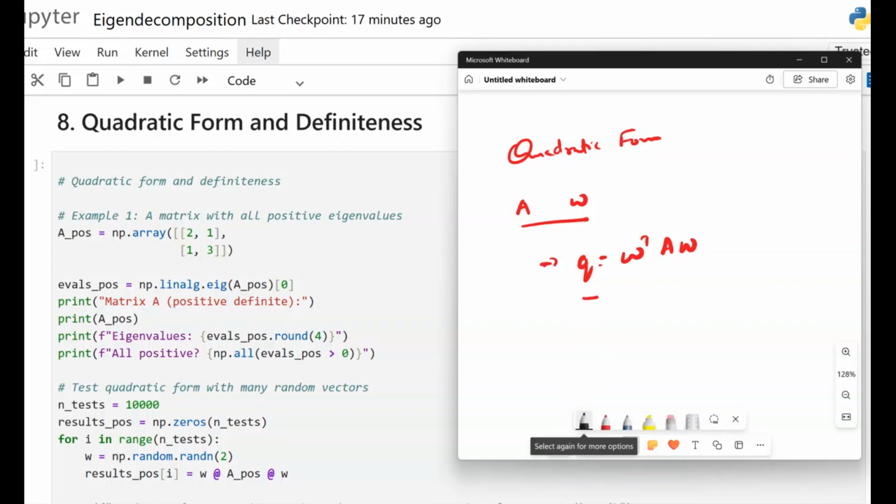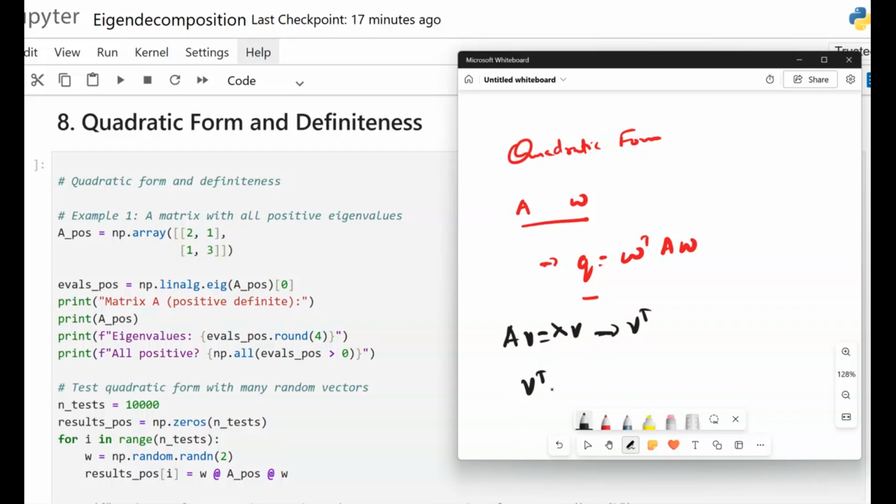Let us connect this to the eigenvalue. Using the eigenvalue equation, we all know A multiplied by V equals lambda multiplied by V. Left multiplying by V transpose, what do we get?